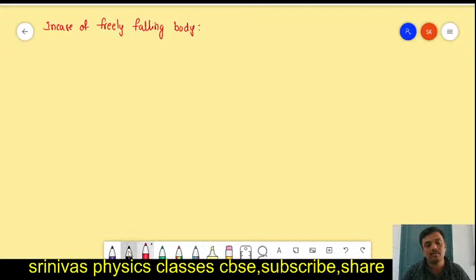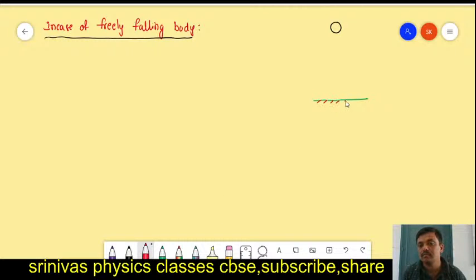If an object is freely falling, it is falling from a certain height. This is the ground. The object is falling from height h.